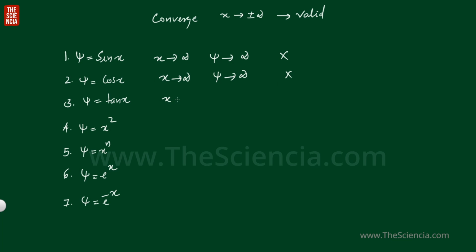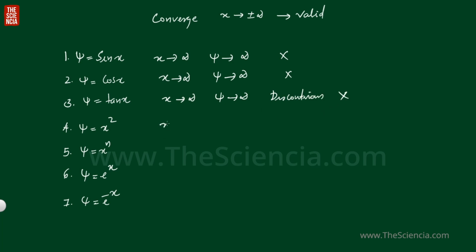And here what happened? X tends to infinity. Here also psi tends to infinity. And one more condition is there for the function of tan x. We can see there is a discontinuity. So it is also a discontinuous function. So this is also not a valid wave function.